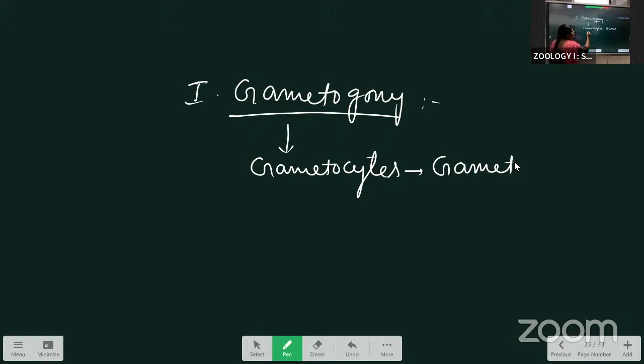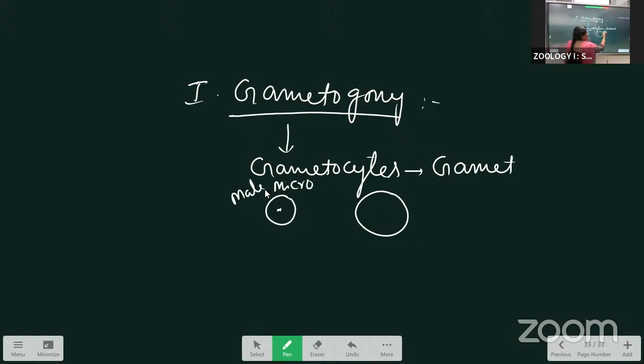In this, two types of gametes are there. One is a smaller one, another one is a bigger one. The smaller one is called the microgametocyte, also called the male gametocyte. The larger one is called the female gametocyte, also called the macrogametocyte. In the macrogametocyte, the nucleus is smaller.